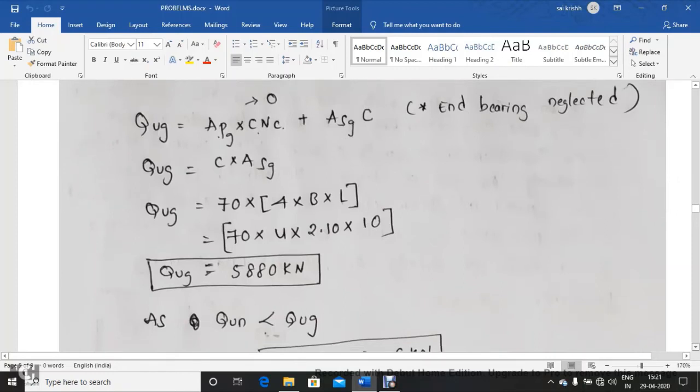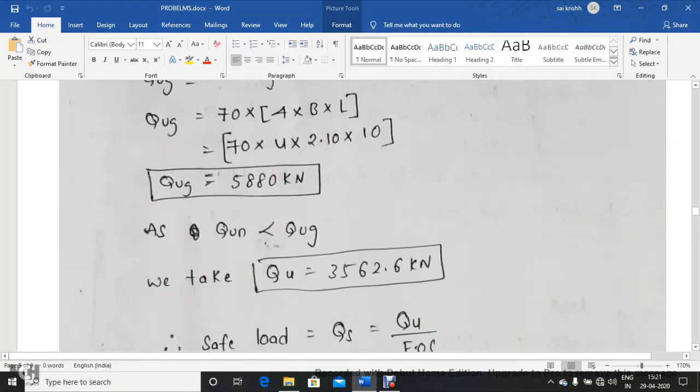Here one thing we need to verify is, when it is acting as a group we got 5880, when it is acting as individual we got 3562 kilonewtons. So we need to take the load carrying capacity of the pile foundation as the least of these two elements. Either the individual element has the least or the group element has the least. We need to verify first, and we need to take the ultimate load carrying capacity as the least value. In these two, the least value is 3562 and 5880. The value is 3562. So we are considering the ultimate load carrying capacity as 3562 in this particular problem.